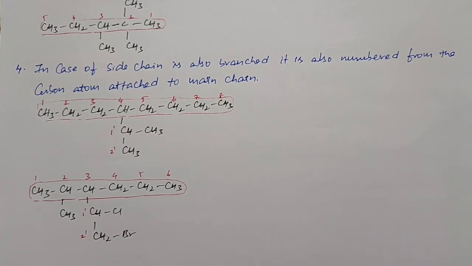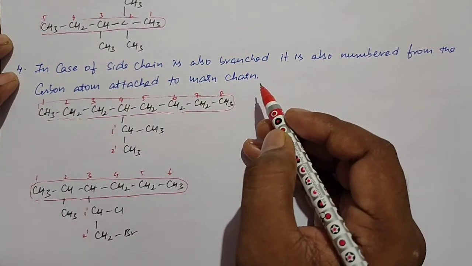Okay, students. So based on these rules, we need to give the numbering. After completion of all rules, we have one formula to write the name of organic compounds based on the rules. What is the formula? Listen carefully.